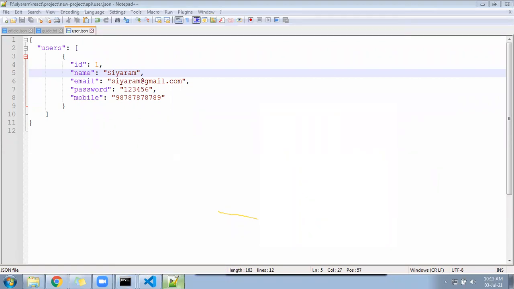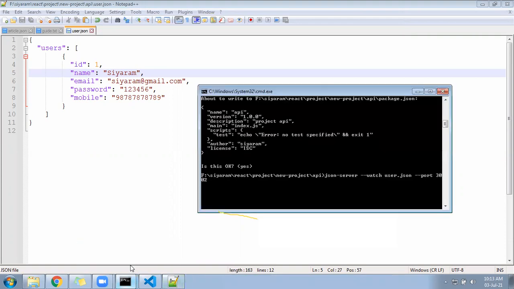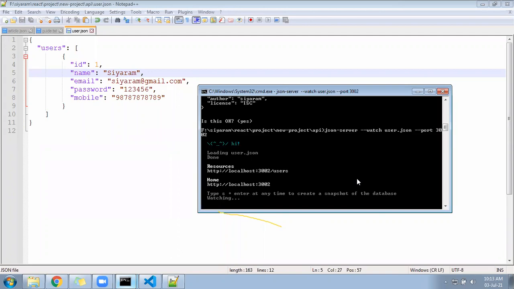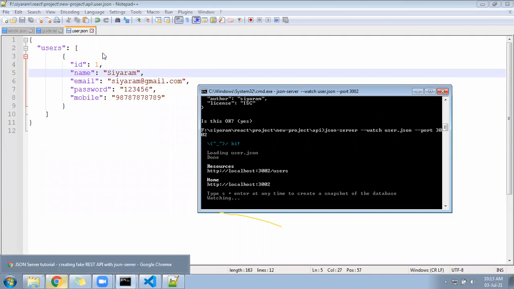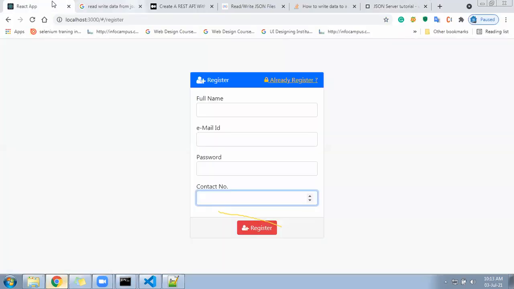This is the port number. Come to your chat. We can keep user.json. Right now, if I go to the browser and run localhost:3000/users, I should get that data.